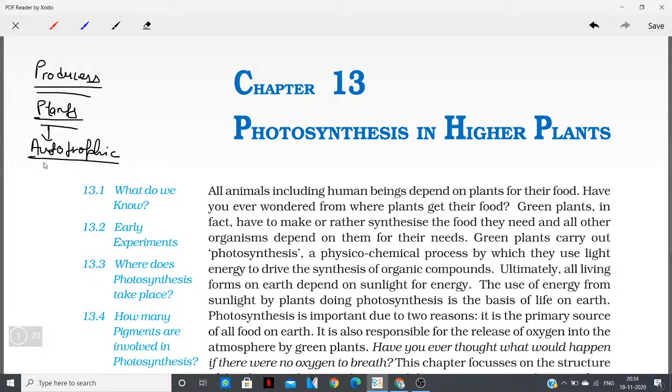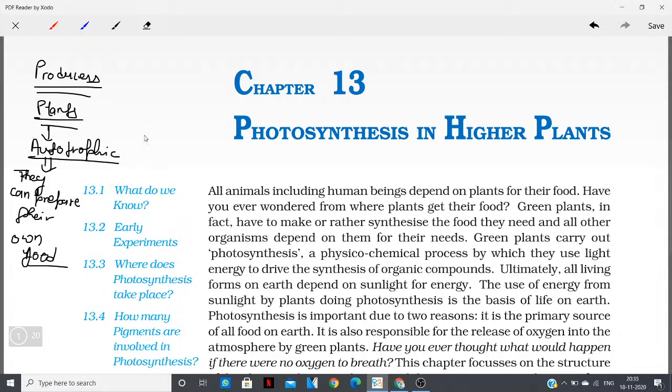Autotrophic means they can prepare their own food, in very simple language. Any organism which is not autotrophic cannot prepare its own food.